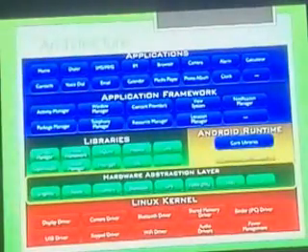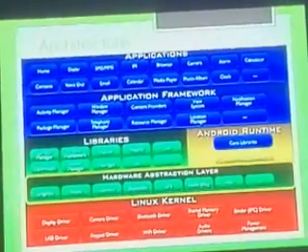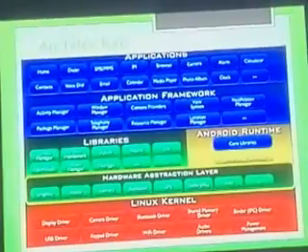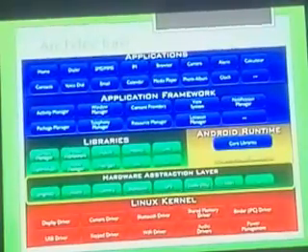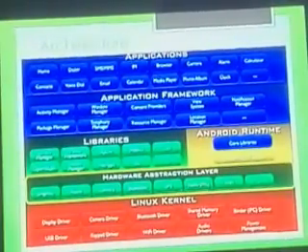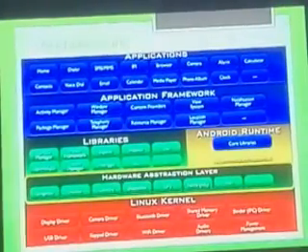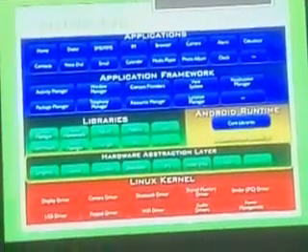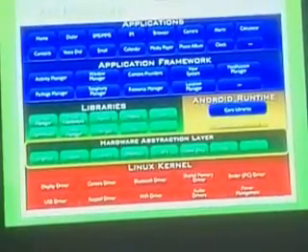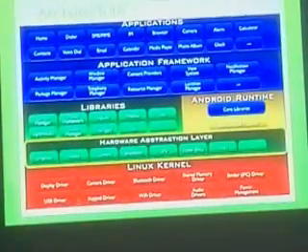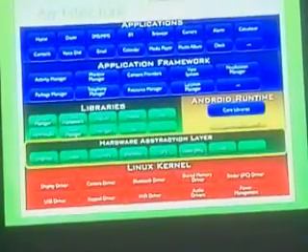Now we move to the architecture. This is the architecture of Android. Here you can see there are 5 layers: the application layer, framework, libraries, hardware access layer, and at the end the Linux kernel. The kernel of this operating system is written based on Linux.